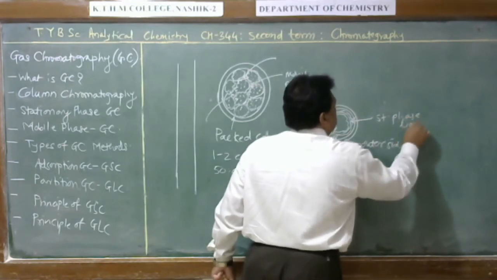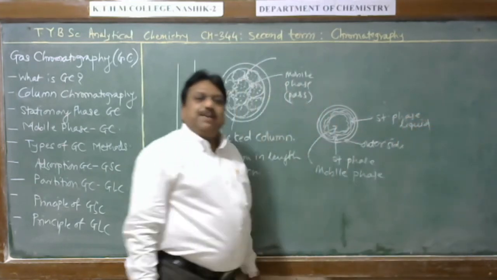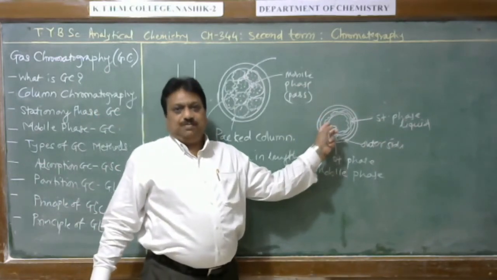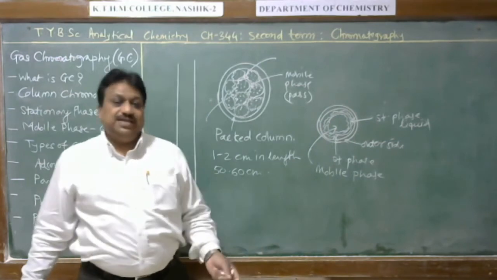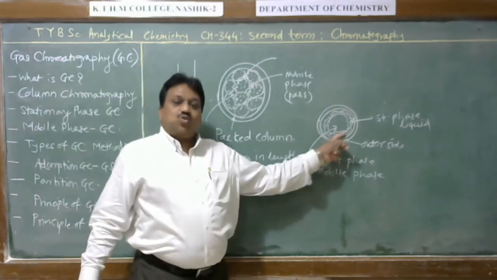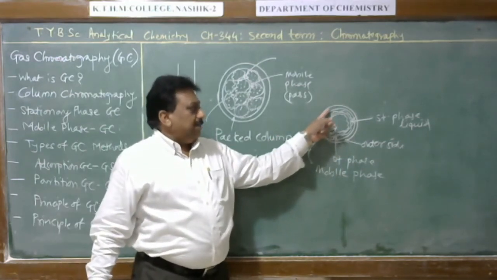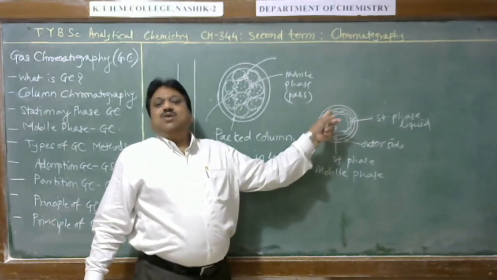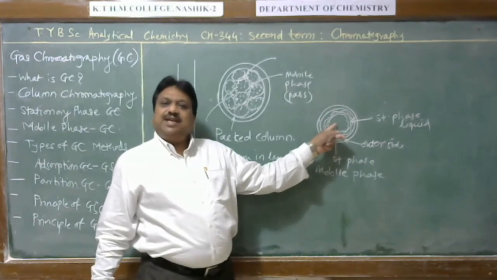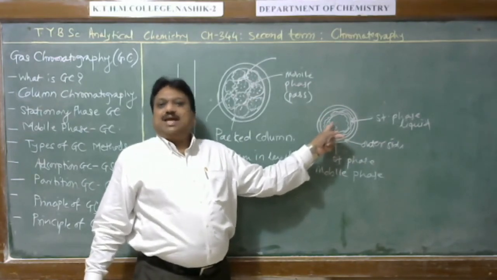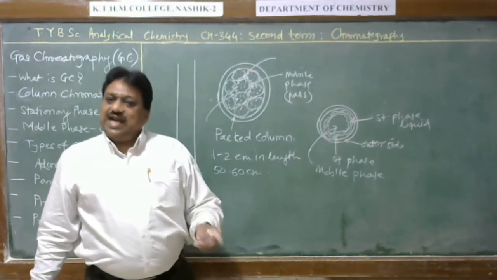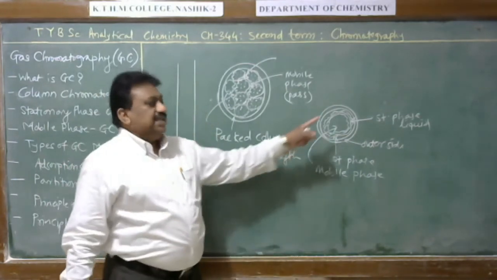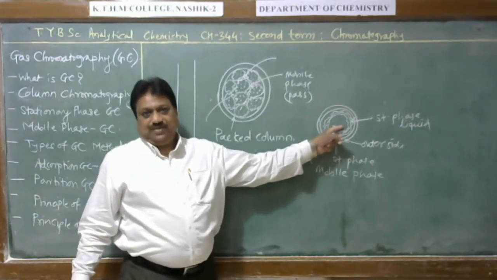This stationary phase liquid may sometimes be chemically bound with the adsorbent material in order to give stability. The inner wall of the capillary is coated with the adsorbent material, over which a liquid is coated or sometimes chemically bound, and that will be the stationary liquid phase in case of partition chromatography.